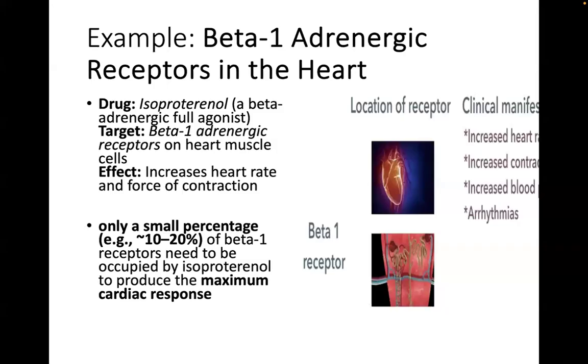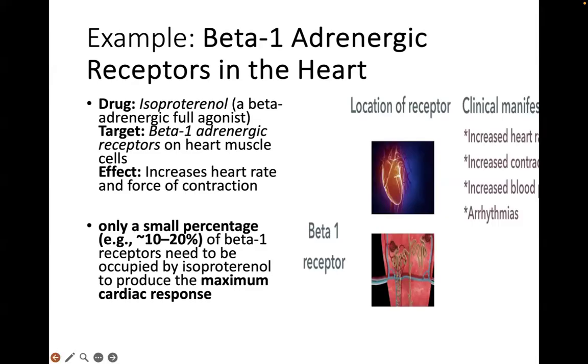So you have increased heart rate, increased contraction, etc. So it targets the beta 1 adrenergic receptors on the heart, but it needs to occupy only a small percentage. And as the book will tell you, isoproterenol need only occupy 10 to 20% of the beta 1 adrenergic receptors in the heart for the full or maximum response to be elicited. So in this particular case, this is a full agonist effect.